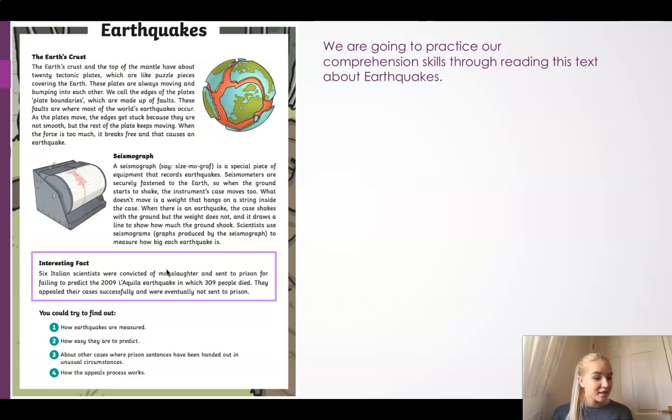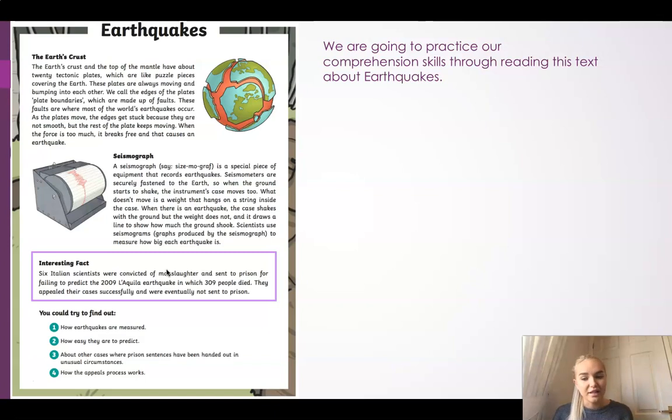So just because they didn't predict it, they didn't say, oh, this is going to happen, they were sent to prison because all of these people died and they didn't tell anyone that there was danger. But they didn't actually physically kill these people, and that's why it's called manslaughter. And these Italian scientists appealed their cases. That means they said, oh no, we did not do this, we don't deserve to go to prison. And they were eventually not sent to prison.